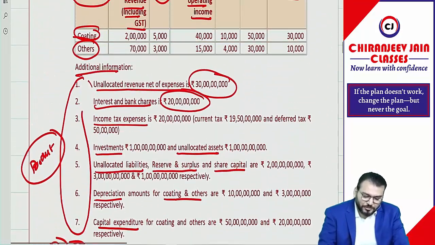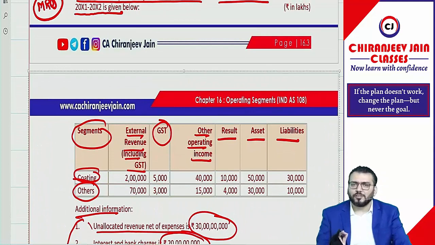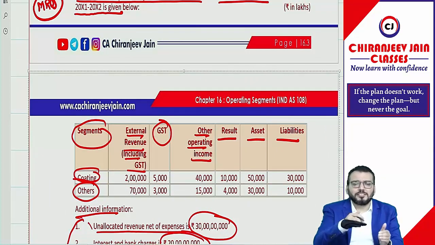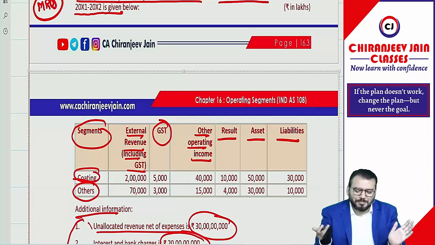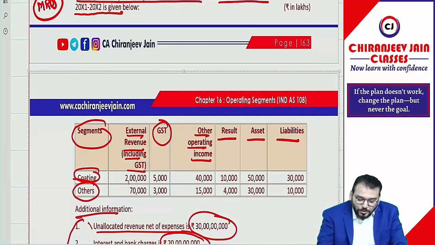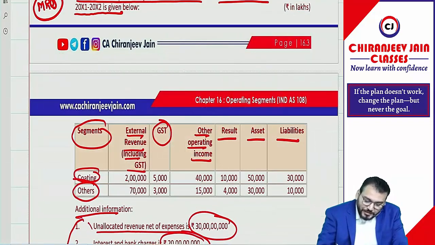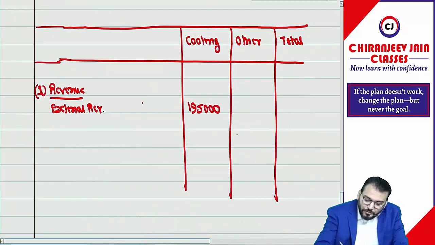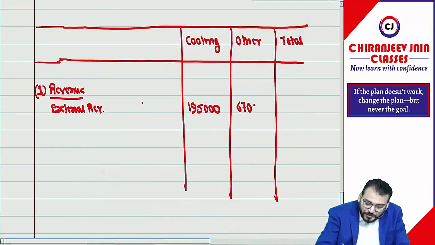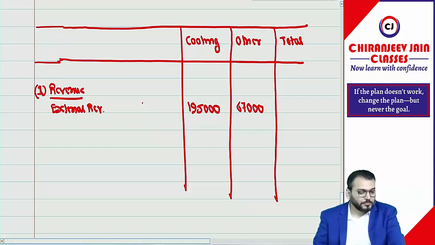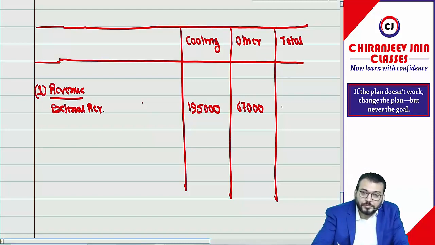Why I'm writing the solution? 2 lakh minus 5,000. Or you can add on for including GST, then excluding GST. But I don't think that makes sense. 2 lakh minus 5,000, directly we can add on what? 1 lakh 95,000, and 70 minus 3 is what? 67,000 total. Of course you will give me how much?